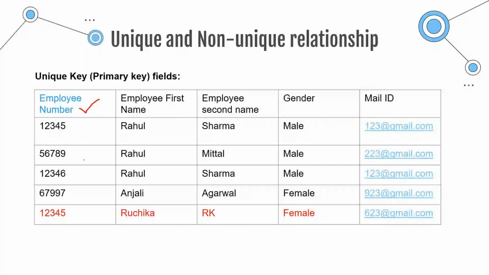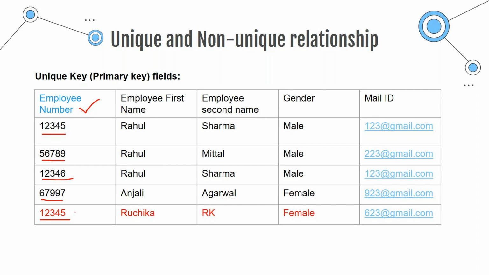Imagine this is my table and this is my key field. The first record is 1, 2, 3, 4, 5, then the second, third, and fourth are different. Till this, these four are unique, non-repetitive, non-duplicate numbers. But the last one, 1, 2, 3, 4, 5, is already there in the table.